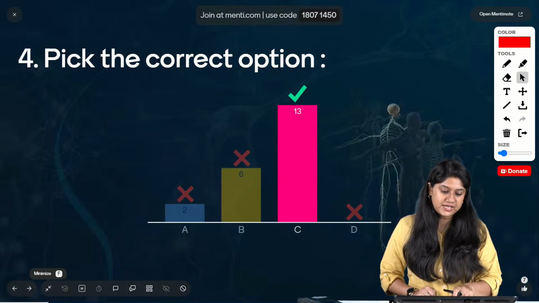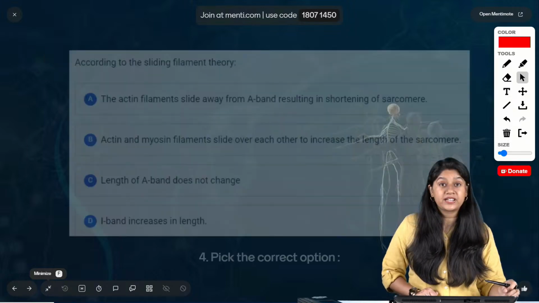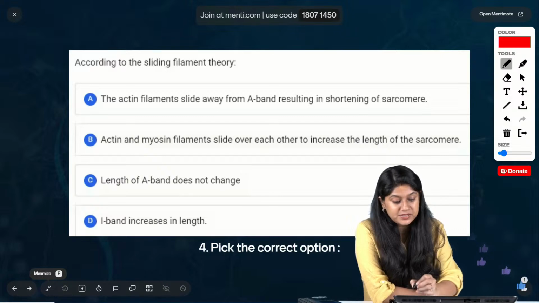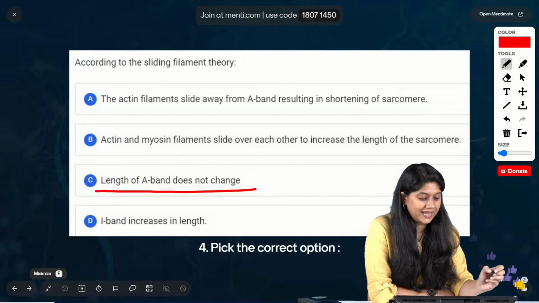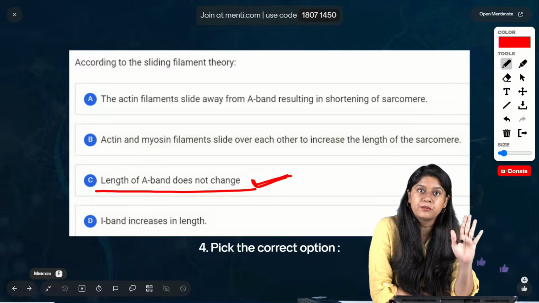Okay. So 6 and 8 of you got confused with the other options, and 13 of you voted for the correct option. The correct answer is option C. See, the length of the A band does not change. We know the length of the A band remains the same.